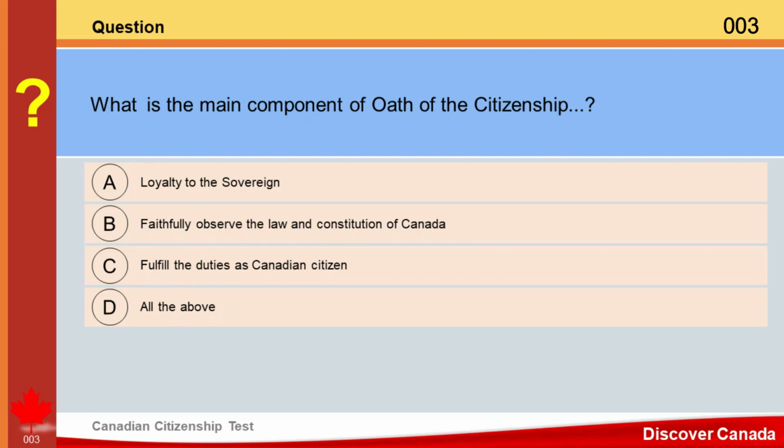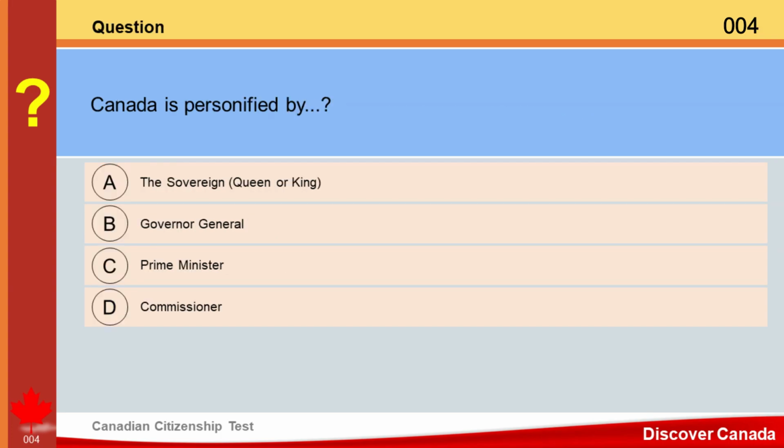Question. What is the main component of Oath of the Citizenship? A. Loyalty to the Sovereign. B. Faithfully observe the law and Constitution of Canada. C. Fulfill the duties as Canadian citizen. D. All the above. Answer. All the above.